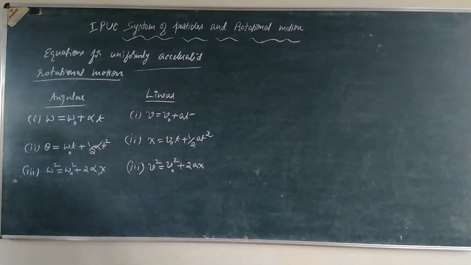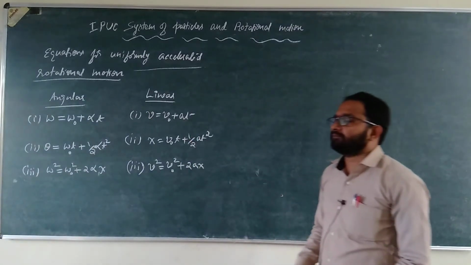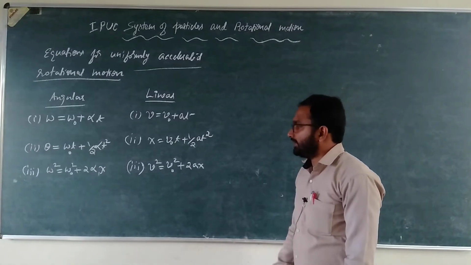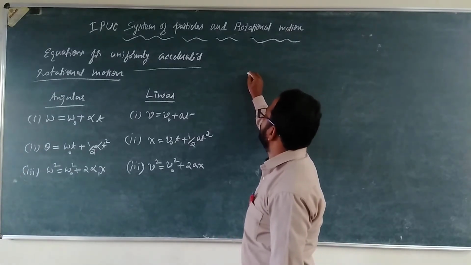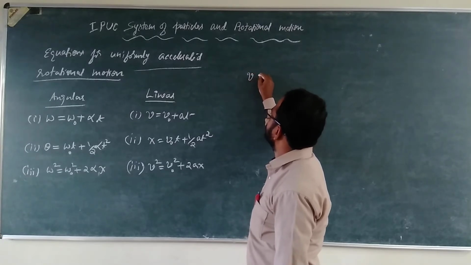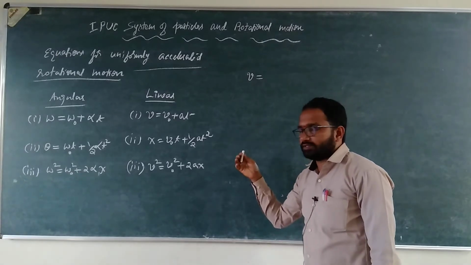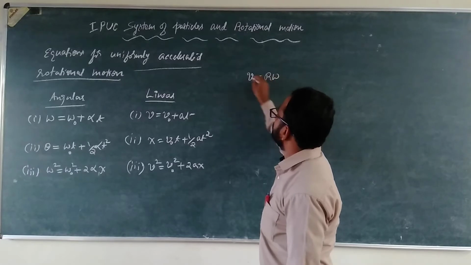So what is the relationship between angular velocity and linear velocity? We derived that in the circular motion chapter. The relationship between the linear velocity and angular velocity is v = r omega.